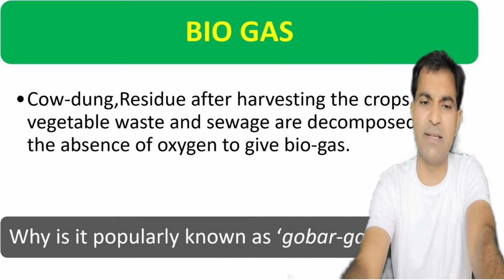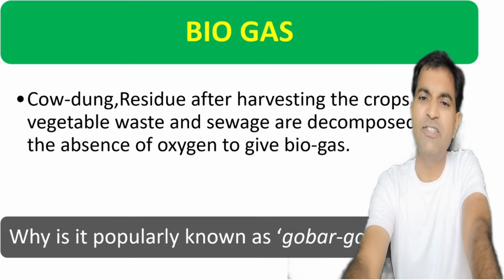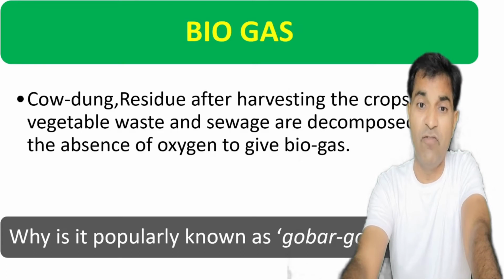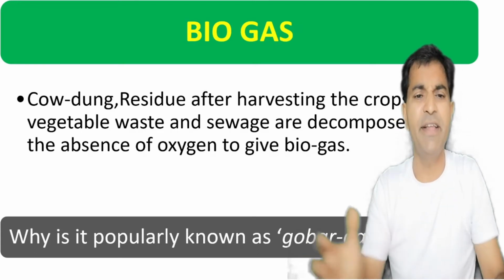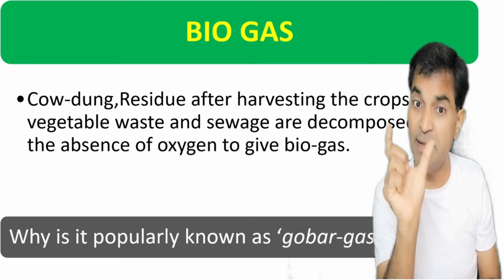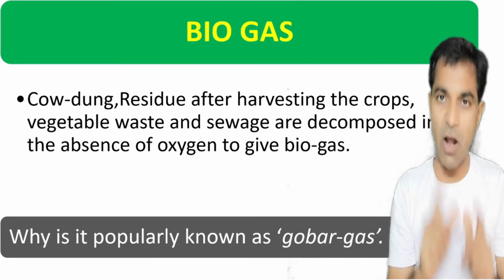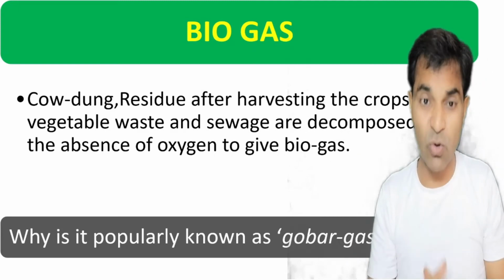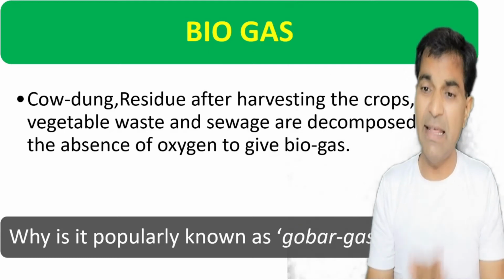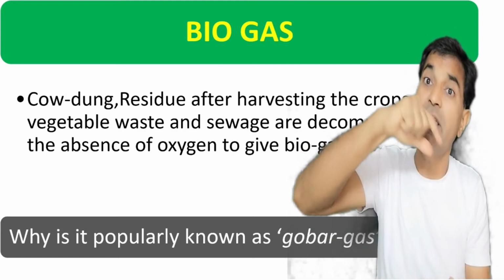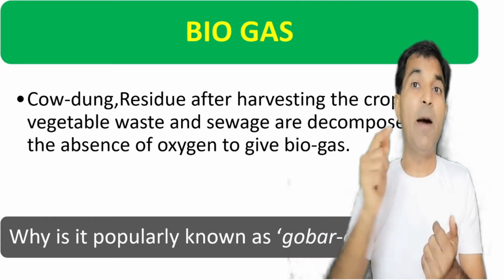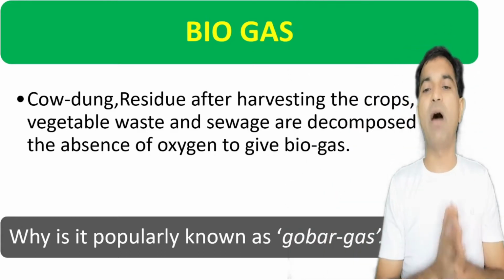Now what is biogas? Actually cow dung, residue after harvesting the crops, vegetable waste and sewage are decomposed, mind these words, in the absence of oxygen. Anaerobic reaction. Cow dung, residue after harvesting the crops, vegetable waste and sewage are decomposed in the absence of oxygen to give biogas.